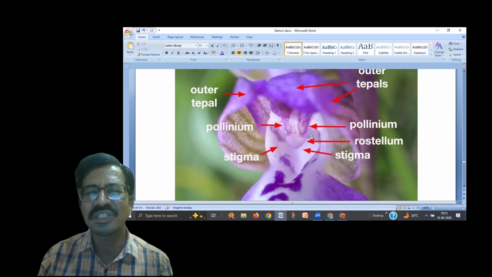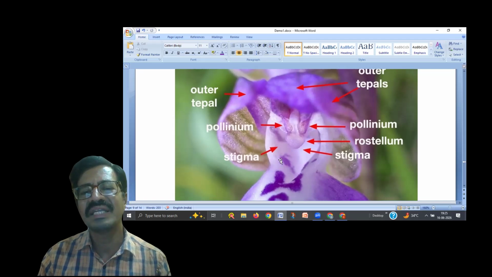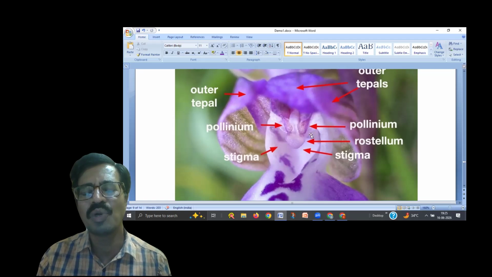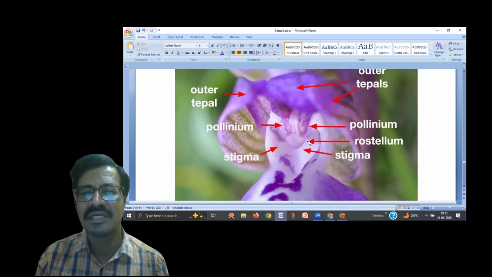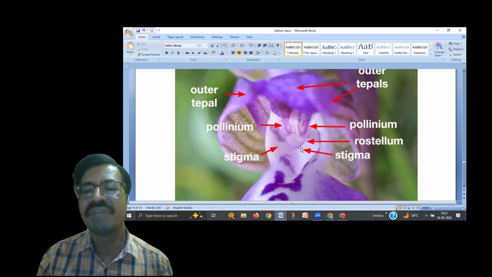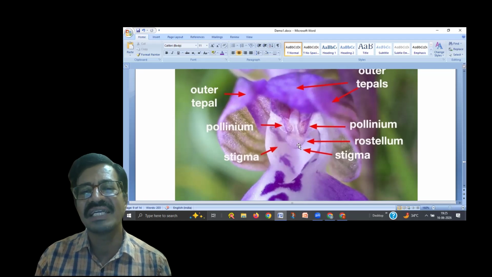So this rostellum, where is it present? It is present between the pollinium and the stigma. The outside structure is called stigma. In between the stigma and pollinium, this rostellum is present. It makes sure that there will be no self-pollination. The main function of the rostellum is to form a barrier between the stigma and pollinium, and it prevents self-pollination in the Orchidaceae family.